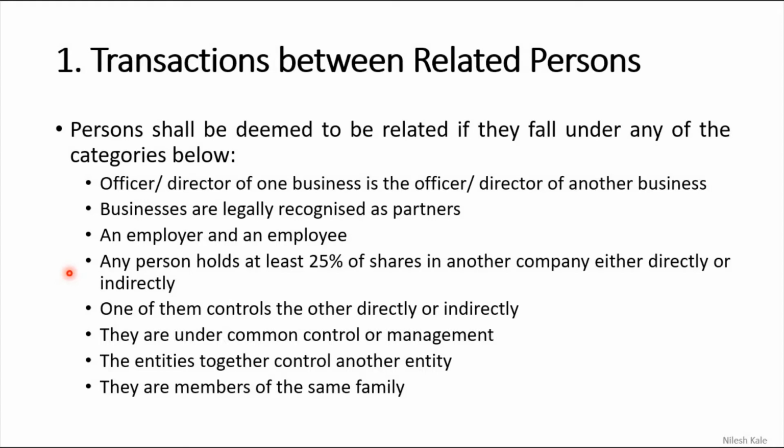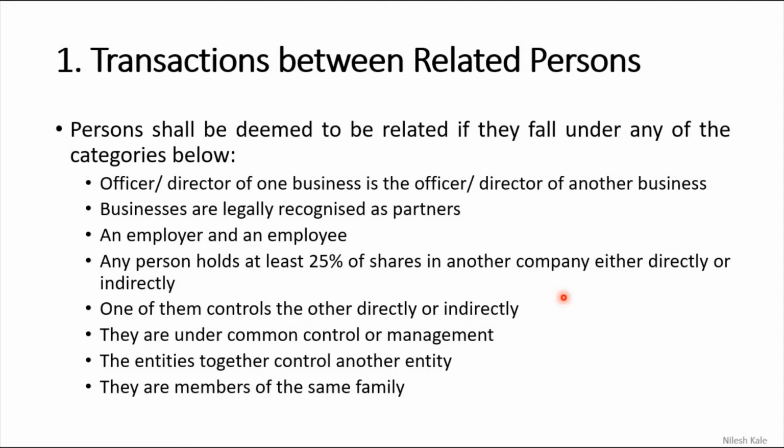Hope you understand this. We will go to the next point. Any of them controls the other directly or indirectly. If there are two such companies where one controls the other directly or indirectly, the best example is a holding and subsidiary company. The holding company controls the subsidiary company, and therefore yes, they are related persons. Directly, obviously. Now what do you mean by indirectly?